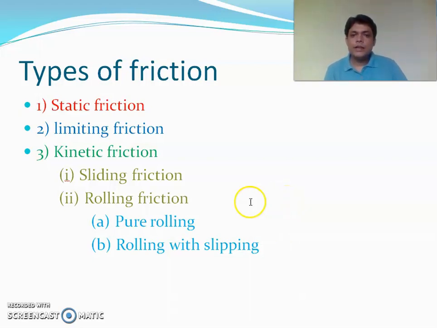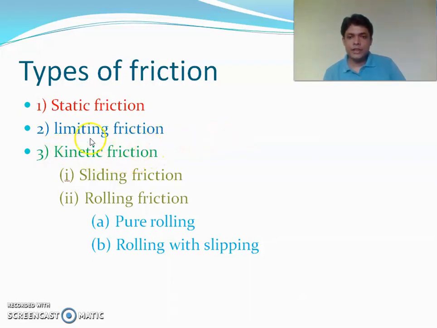Number one is static friction. It is the force of friction which exactly balances the applied force during the stationary state of the body. So it is a self-adjusting force. Number two is limiting friction. It is the maximum value of the static friction. It appears when a body is just going to start sliding.